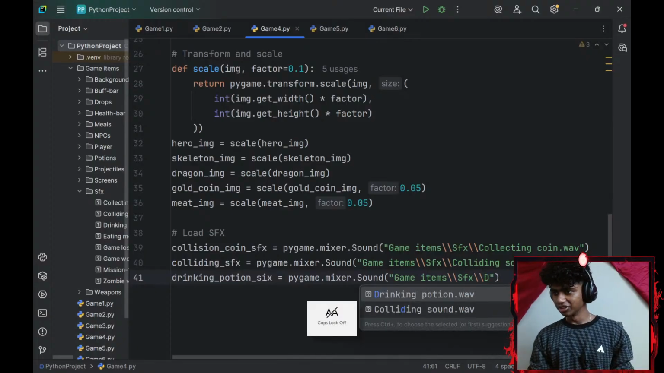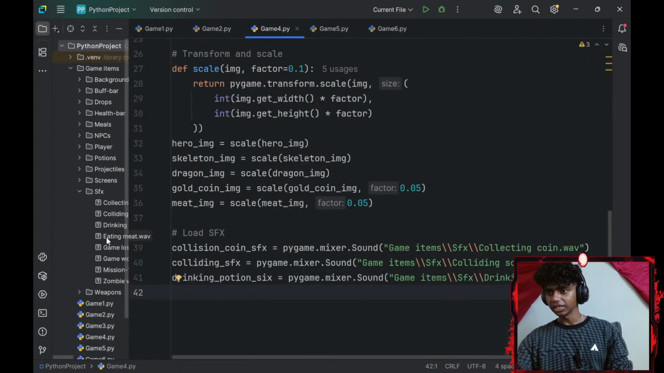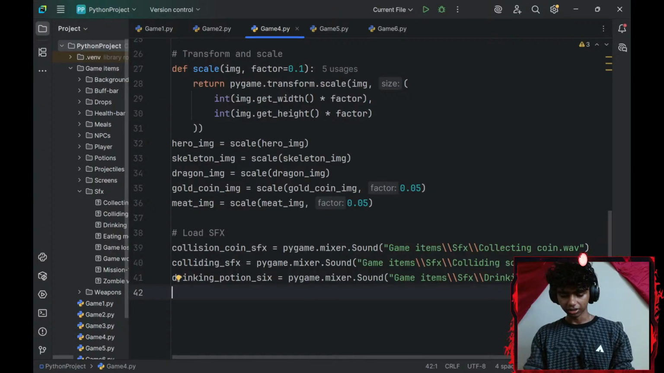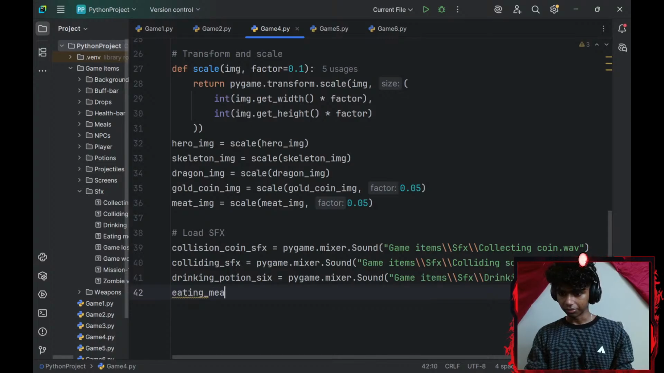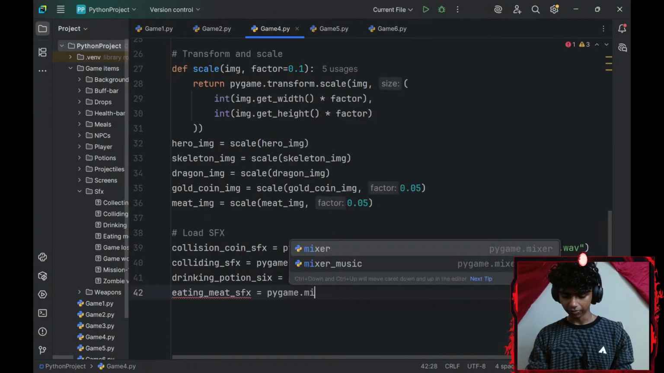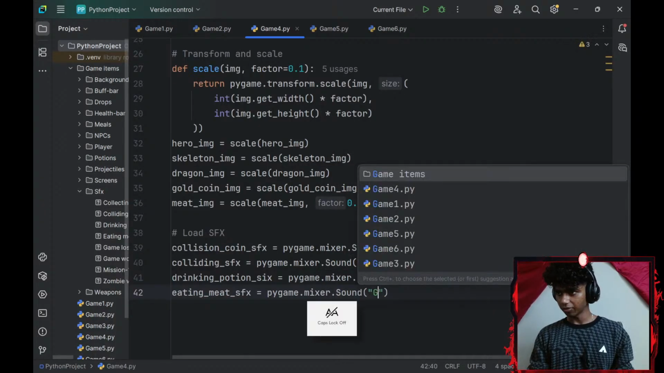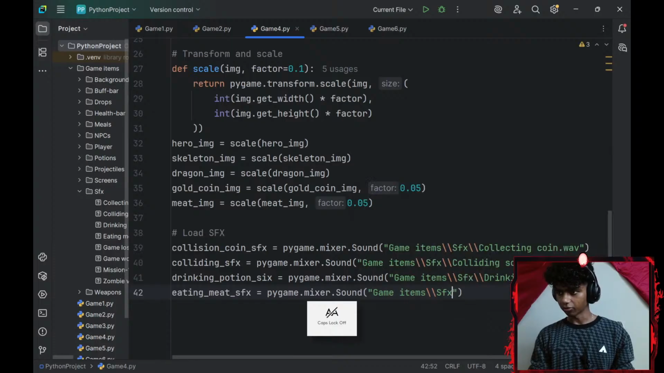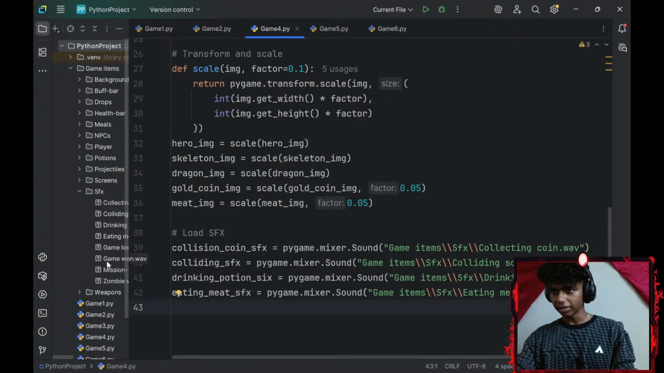That aside, I'll go with drinking potion sound effect. And then I would need an eating meal sound effect, so I'll go with eating_meat_sfx. I'll set that equal to pygame.mixer.Sound. The file path is going to be my game items followed by 2 forward slashes followed by sfx, 2 more forward slashes. This is going to be my eating meat sound effect. There we go.